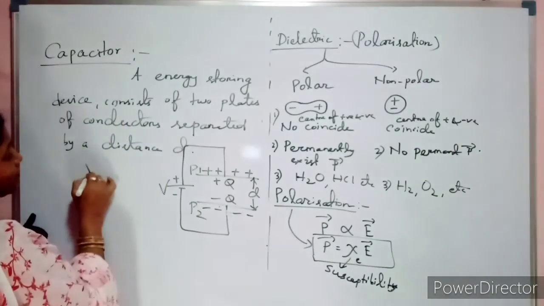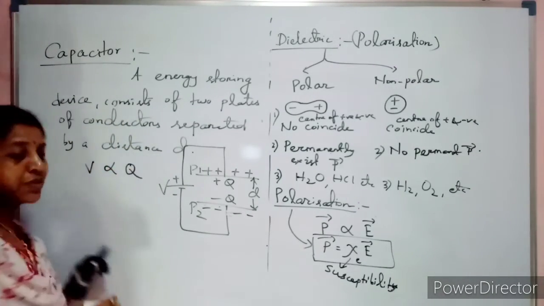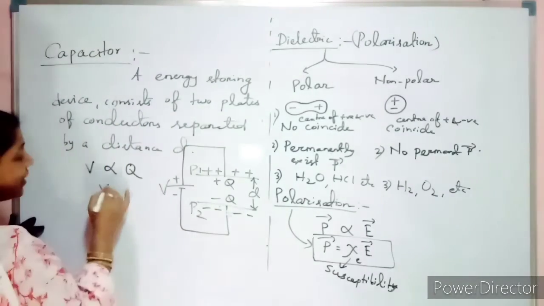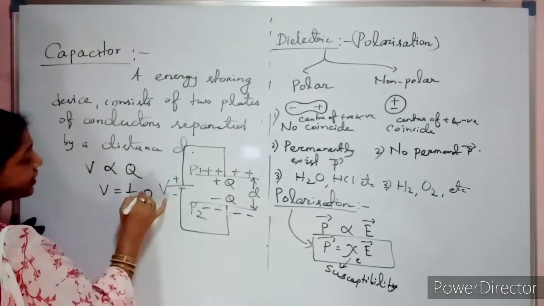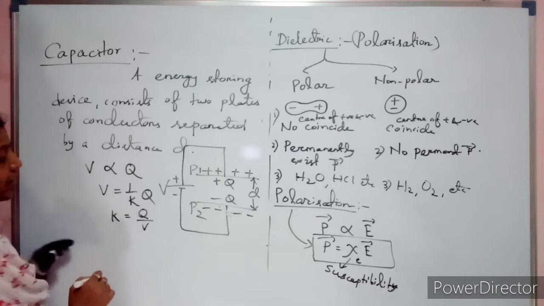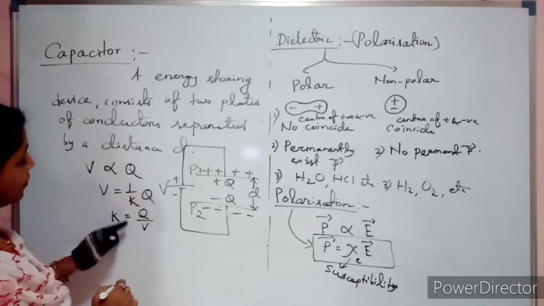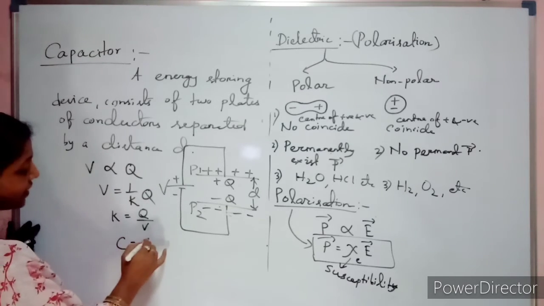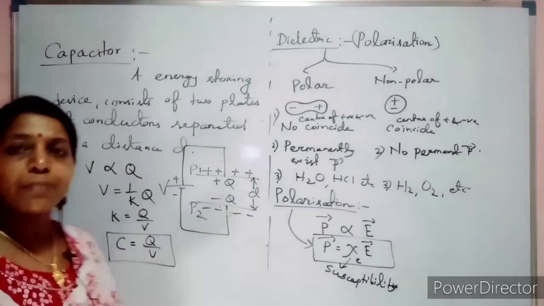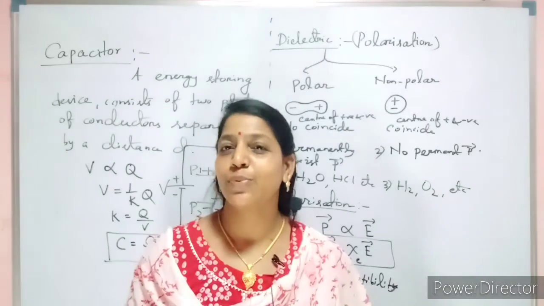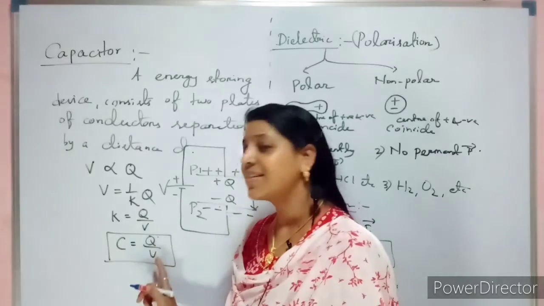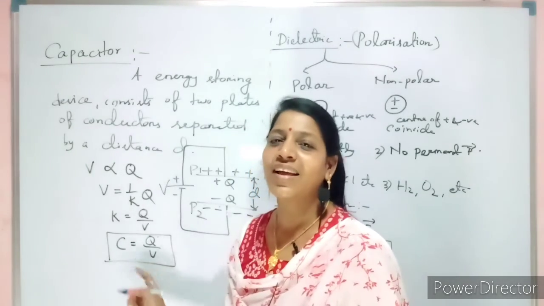So what will you write? Your supply voltage V is directly proportional to Q. Am I right? And what they have found is that it is replaced by a constant. That constant is called capacitance, C equal to Q by V. So capacitance is nothing but the ratio of Q by V. Remember, your capacitance C depends neither on the charge nor on the voltage.